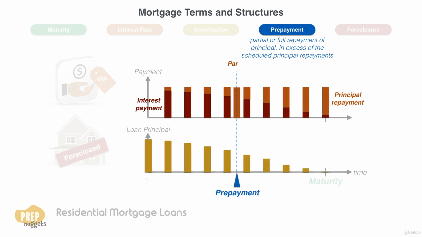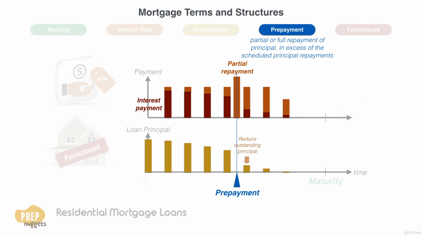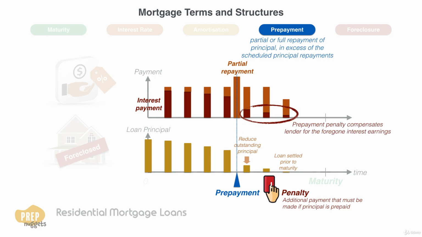Some homeowners prepay by paying more than their scheduled payments in order to reduce the principal outstanding, reduce their interest charges, and eventually settle their loans prior to maturity. Some loans have no penalty for prepayment of principal, while others have a prepayment penalty. A prepayment penalty is an additional payment that must be made if principal is prepaid. This can be during an initial period after loan origination, or for some mortgages, any time during the life of the mortgage. A prepayment penalty benefits the lender by providing compensation for the foregone interest earnings.